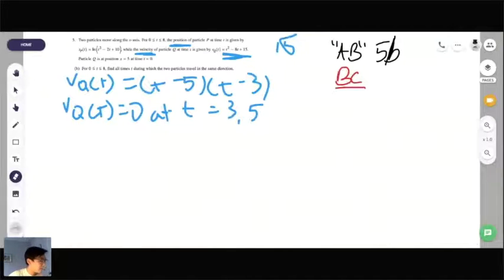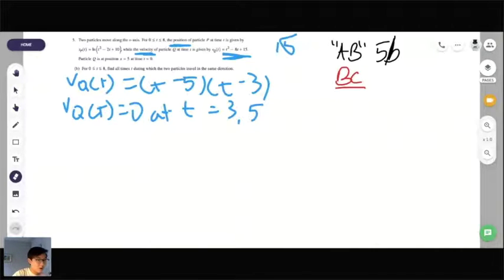So for instance, if the velocity of particle P and the velocity of particle Q are both positive, then they're moving in the same direction. So then I would make a sign chart in this instance.